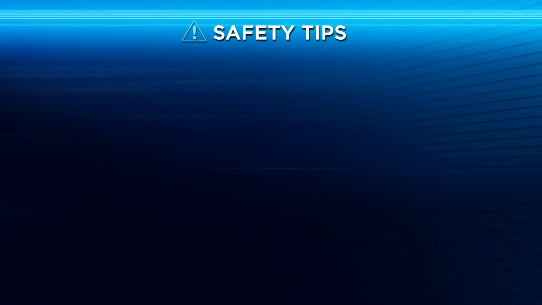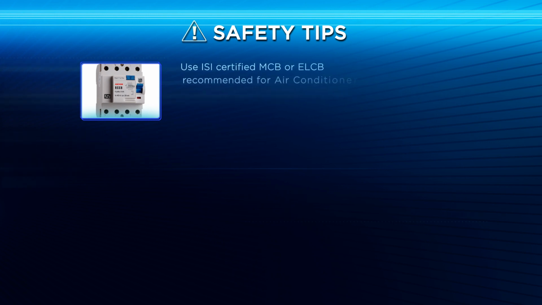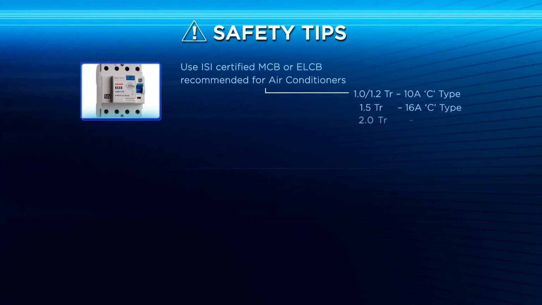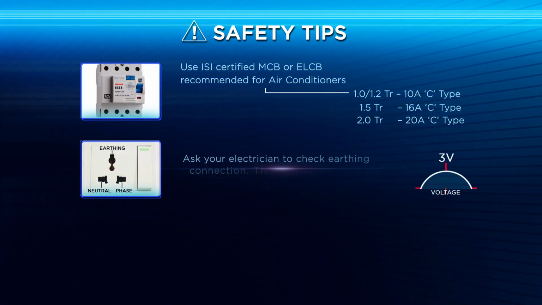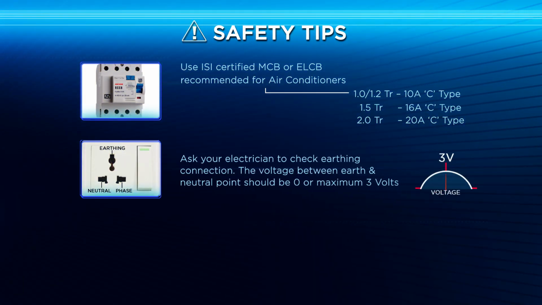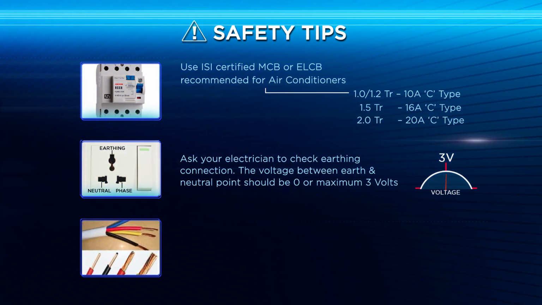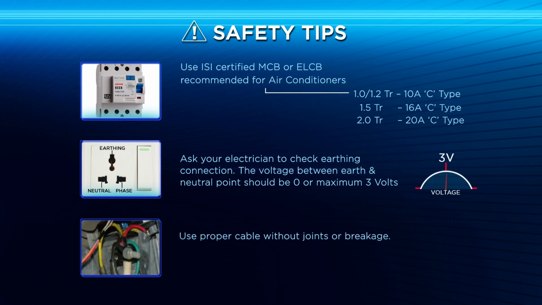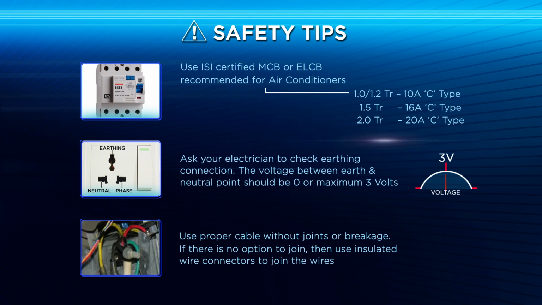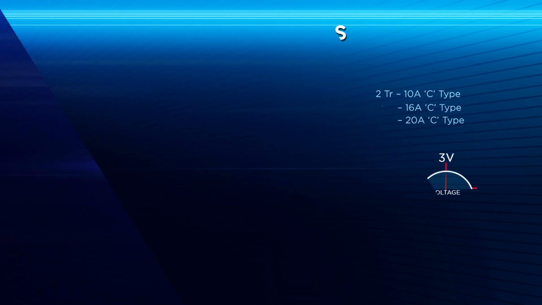Safety tips. Use ISI certified MCB or ELCB recommended for air conditioners. Ask your electrician to check earthing connection. The voltage between earth and neutral point should be 0 or maximum 3 volts. Use proper cables and wires without joints or breakage. If there is no option to join, then use insulated wire connectors to join the wires.